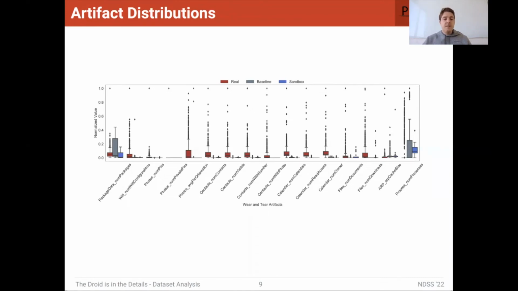However, we have artifacts such as the number of processes, which is actually much lower on real devices than what we expected. We expected something along the lines of the photos and contacts. But we theorize that this is mostly due to some of these baseline devices and sandbox devices having a large number of processes running for, say, data collection and so on.